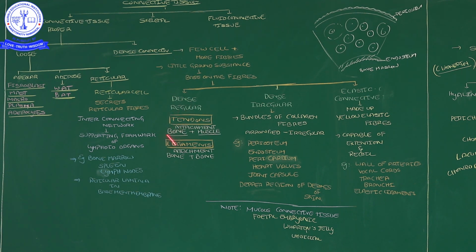There are two examples, very very important. One is the tendon, another one is the ligament. Tendon is a dense connective tissue that attaches bones to muscles. Such a type of dense connective tissue we call a tendon.